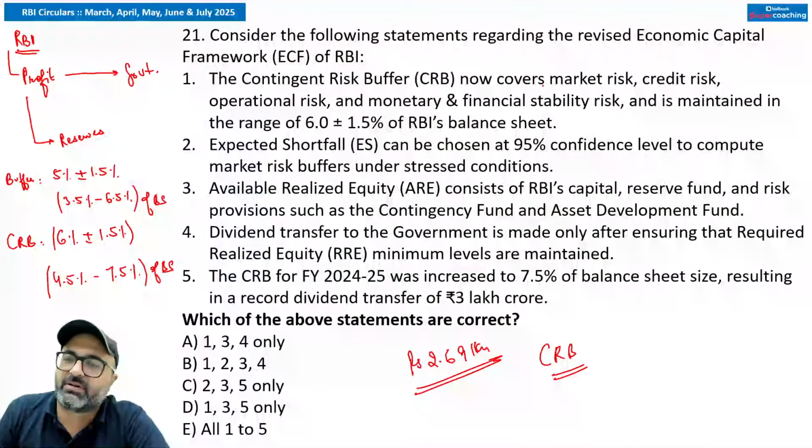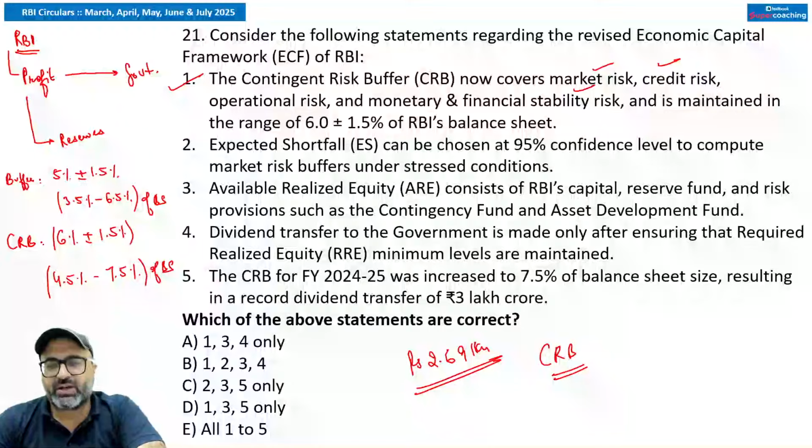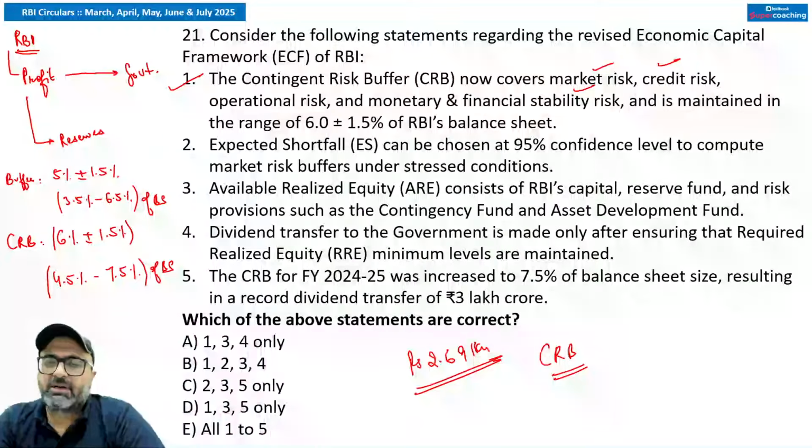So contingent risk buffer now covers market risk, credit risk, operational risk, and financial stability risk, and it is mandated. True. Expected shortfall can be chosen at 95% confidence. No sir, अगर मैं इसकी बात करूं expected confidence वाले point की, so in case of expected confidence वाला point, I would say the contingent buffer can choose the expected shortfall at 99.5% confidence level, which is high safety, or 97.5% confidence level, which is moderate safety.